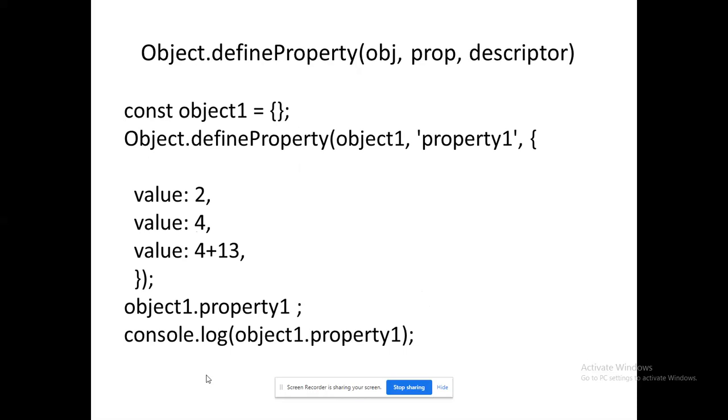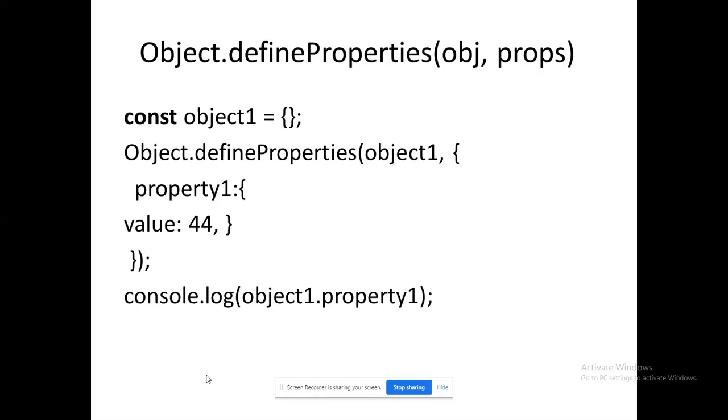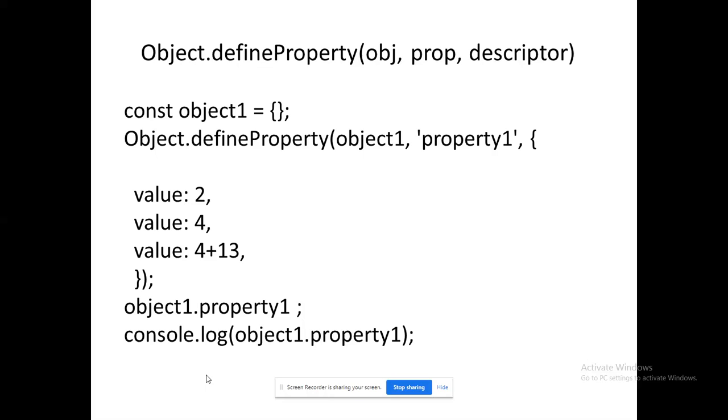Next, object dot define property. What is the difference between the previous method and the current method? Here I can pass multiple values for the single property. That is the main difference between define properties and define property. Define properties defines more properties, but for every property I can assign only one value. Here I can assign more than one value for property one, and ultimately I can perform operations also.